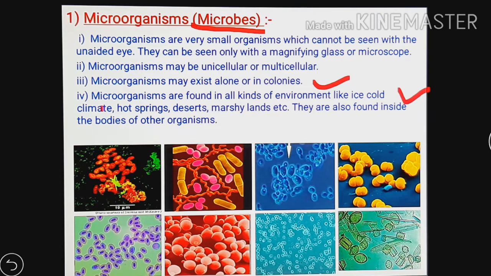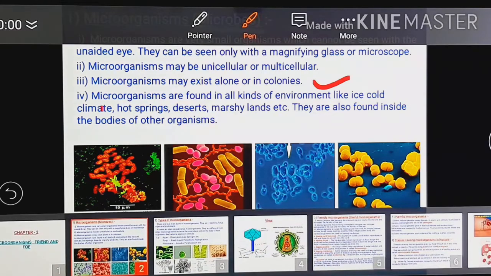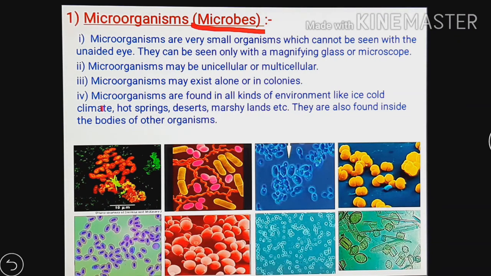So this is, in short, the shelter of microorganisms, where we can find them. But microorganisms cannot be seen with the naked eye. They can be seen with the help of a microscope.